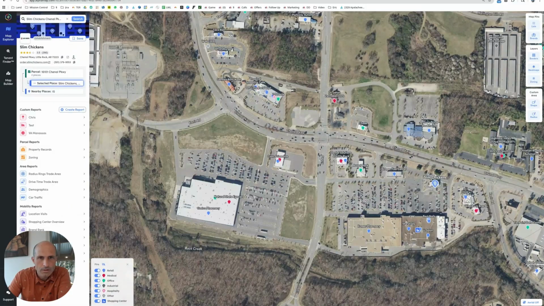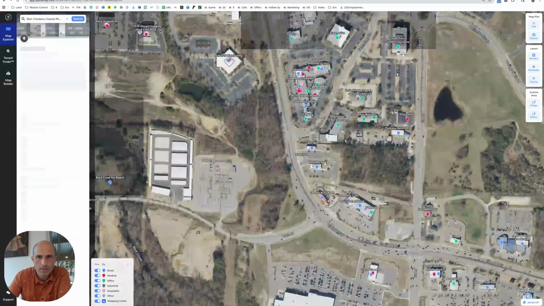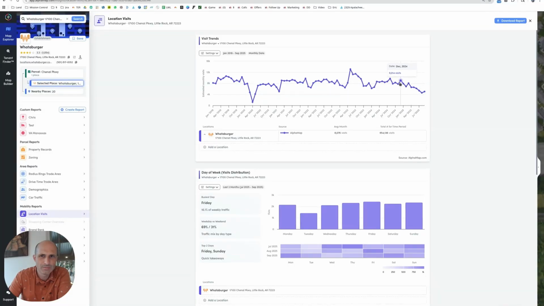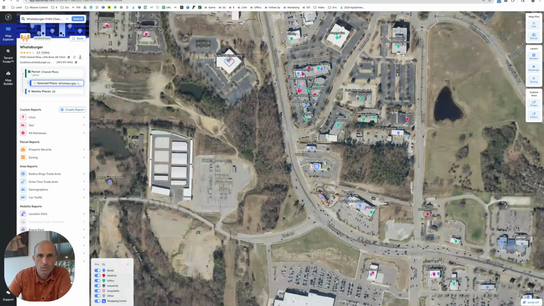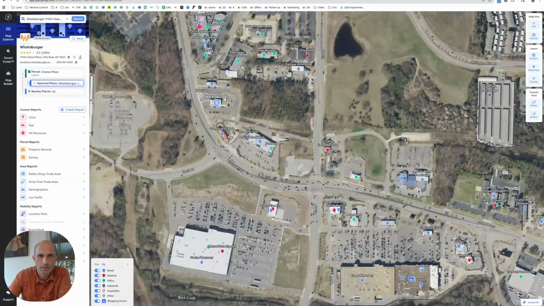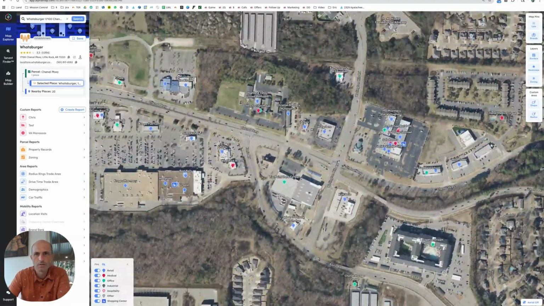We got Costco over here. So for Whataburger, Taco Bell. Okay, let's compare them to Whataburger. How many customers is Whataburger getting over here? 5,000? This is a really lame Whataburger. For whatever reason, Slim Chickens is doing really well here, and the other shops are not doing the business that Slim Chickens is doing at all. So good on you, Slim Chickens.